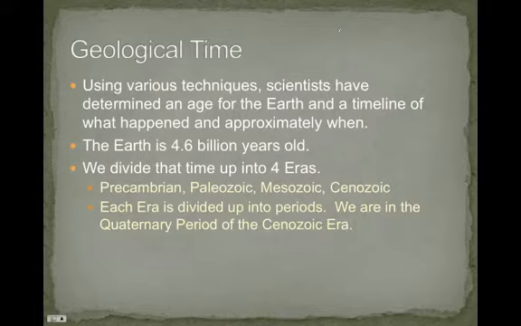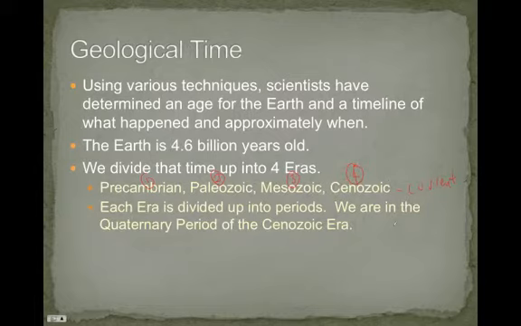We divide that 4.6 billion years into 4 eras. Eras are the big time periods. The Precambrian is the first one, Paleozoic second, the Mesozoic third, and the Cenozoic is the fourth, and this is the current one we are in. Each era then is divided up into periods. We are in the Quaternary period of the Cenozoic era.